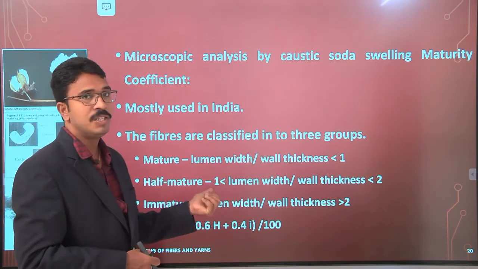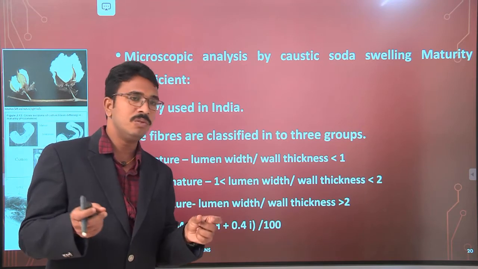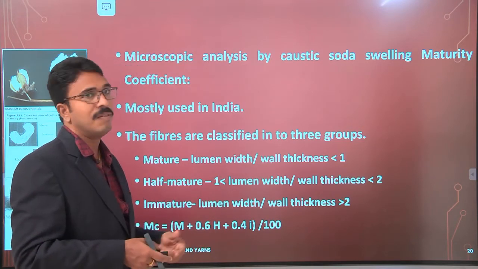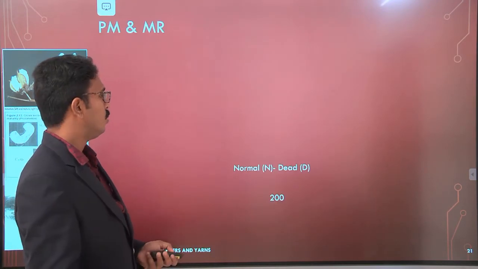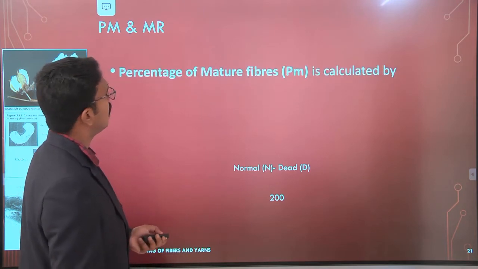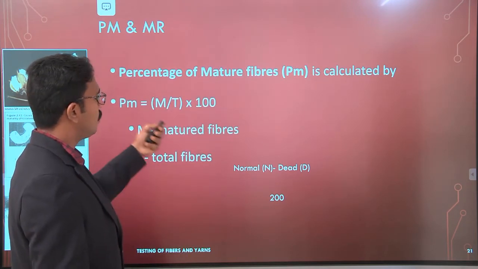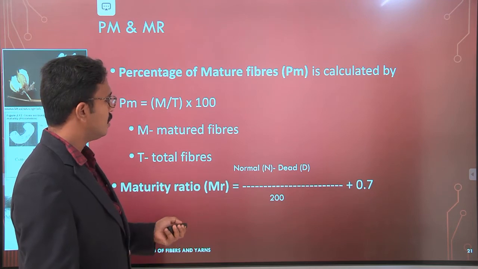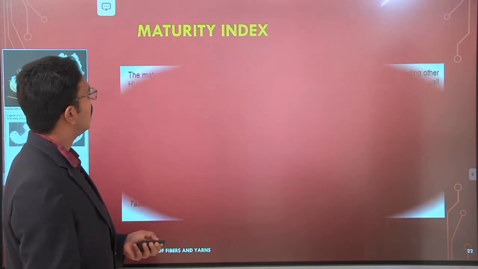In case of half matured fibers, the value ranges from 1 to 2. And in case of immature, the value is more than 2. Understand? And the percentage of matured fibers, as we already discussed, we can use this formula to find out.